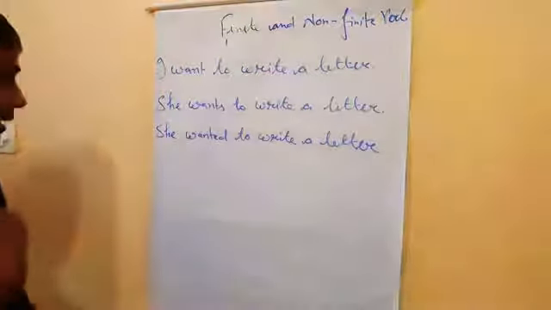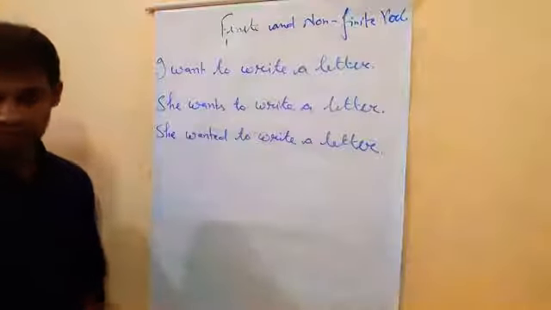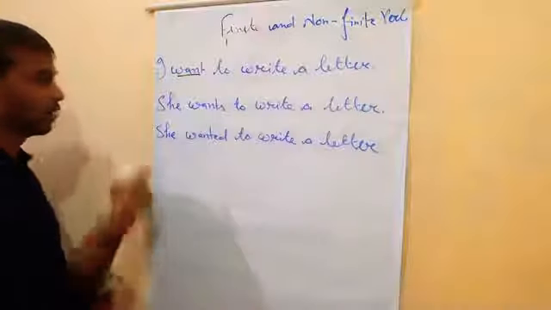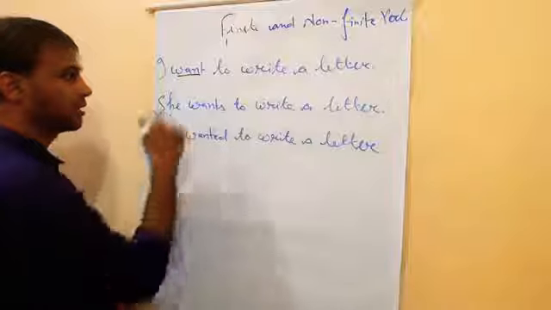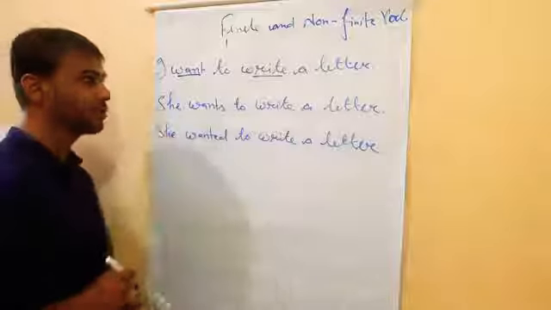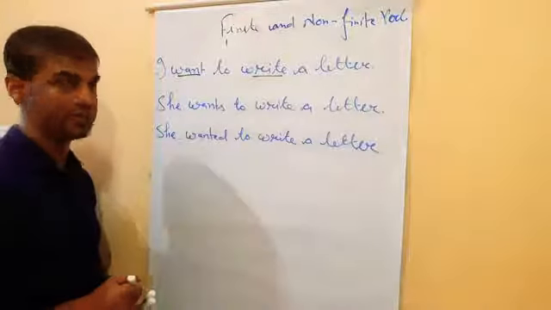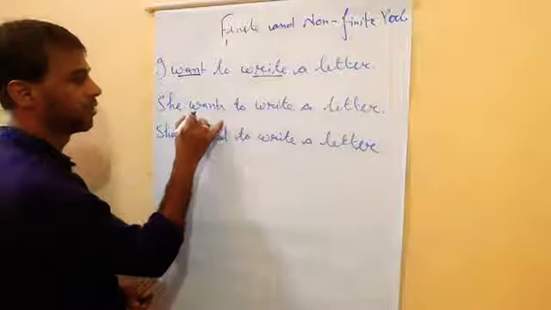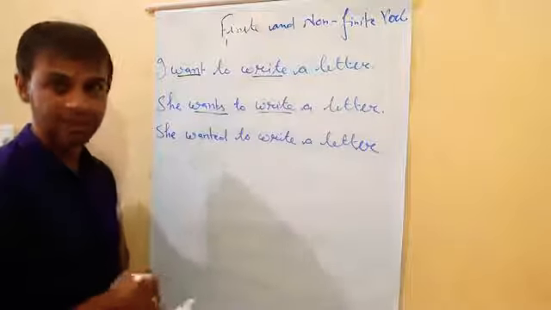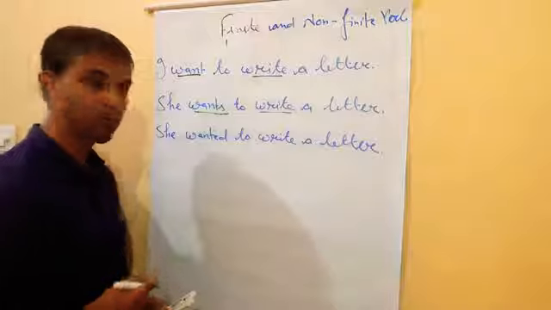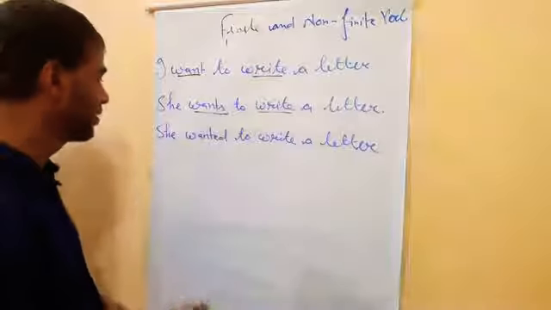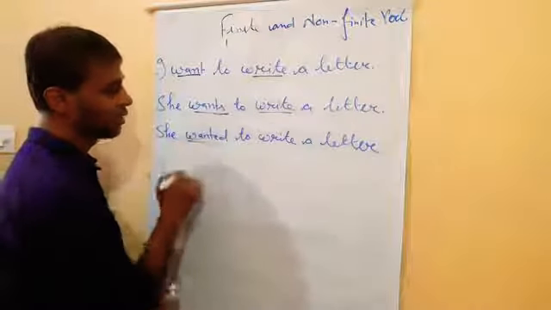Now you just see, how many verbs are here? See the first example: want is the verb, and there is another verb also, write. Clear? So want is a verb and write is also a verb. In the second example, wants is the verb, and write is also a verb. Write, wrote, written. Want, wanted. The verb to which you can add the second form and third form is known as the main verb here.